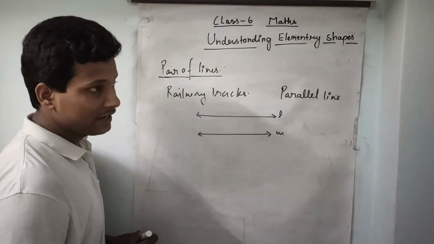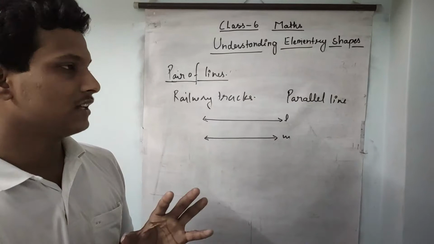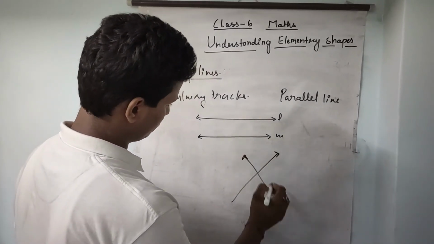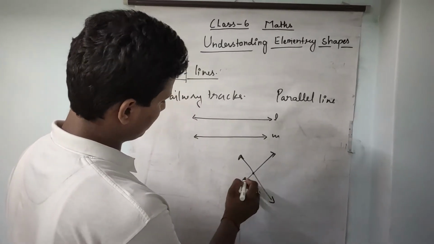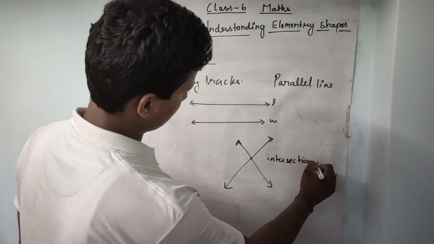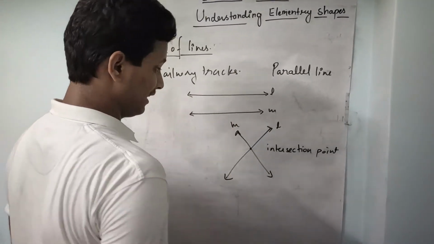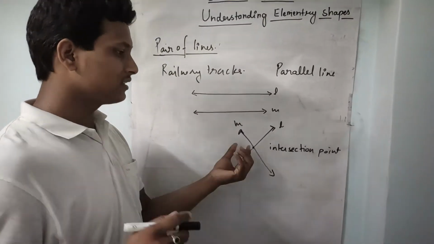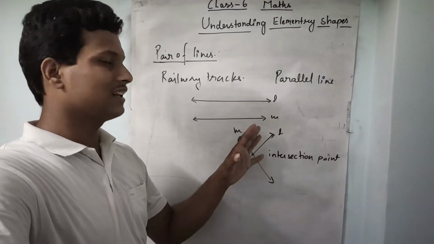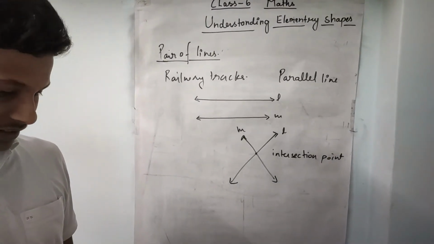Another case is intersecting lines. If two lines have one point in common, then these two lines are called intersecting lines, like that. This is the intersection point. Means the point where these two lines intersect is called the intersection point, and the lines are called intersecting lines.